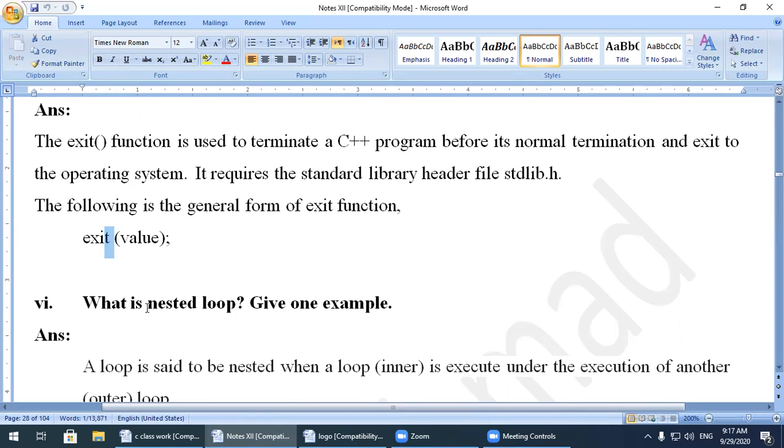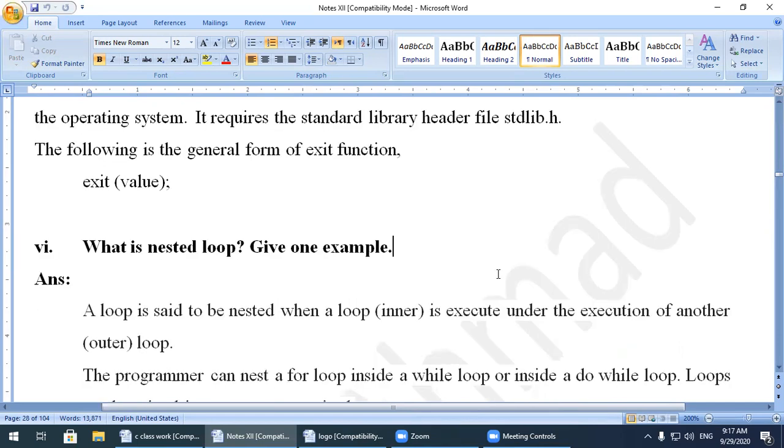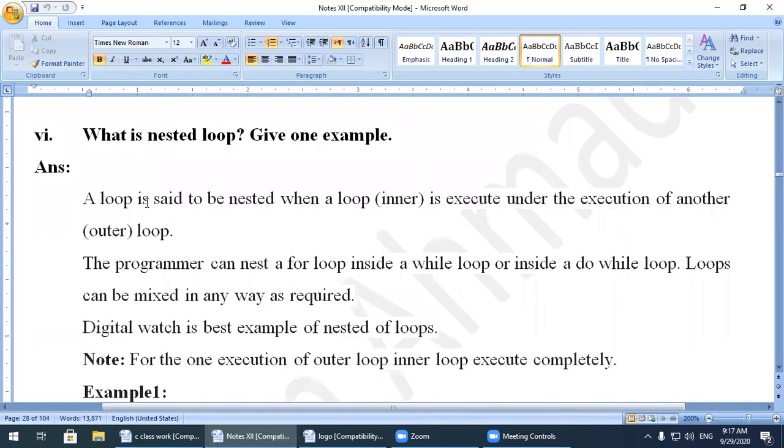Now, what is the purpose of a nested loop? A loop within a loop. For example, a loop is already executing, and during its execution another loop runs as a part of the statements of the outer loop. Then this one is called a nested loop. So a loop is said to be nested when the inner loop is executed under the execution of another outer loop.